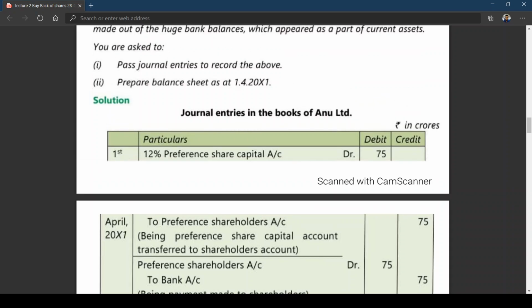Okay. Now I'm giving a few minutes to think about what entry you should write for buyback of shares. What is the premium payable on buyback? 10 rupees share at 50 rupees, which means 40 rupees. Come on, think of it. What are the entries you should write?